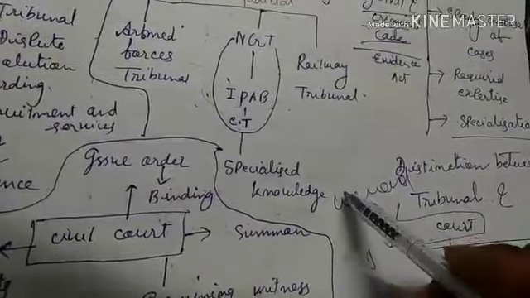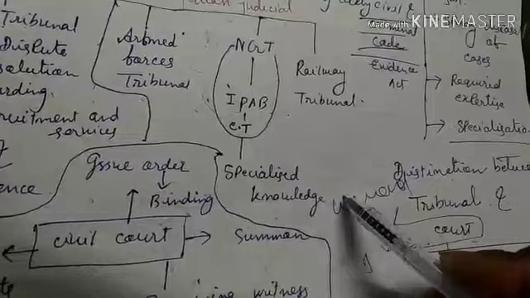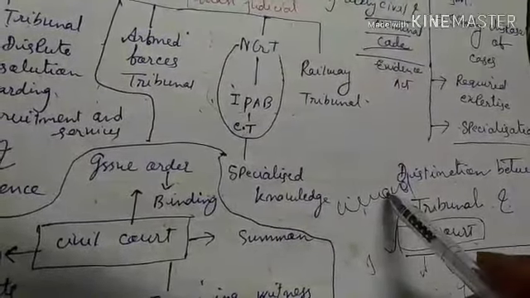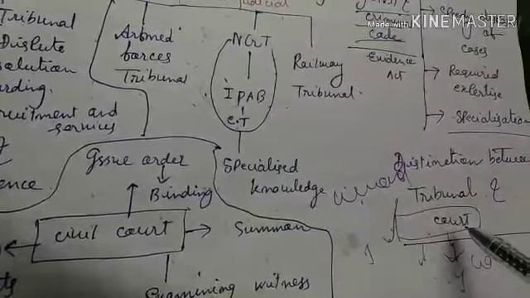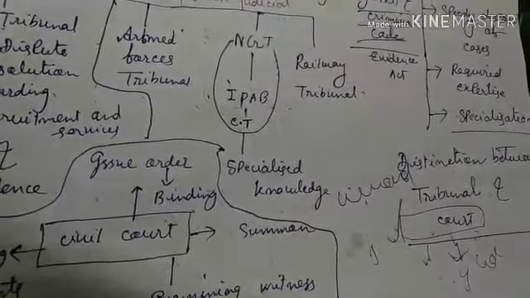But generally, the tribunal does not follow the strict provisions of the Civil Procedure Code, Criminal Procedure Code, and Evidence Act. A tribunal is vested with the power of a civil court only, which is not applicable to a court. A court has all the powers regarding civil and criminal matters.